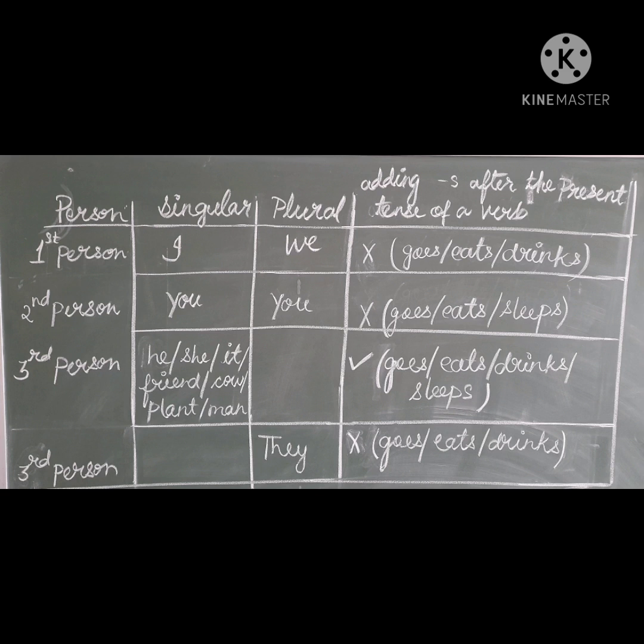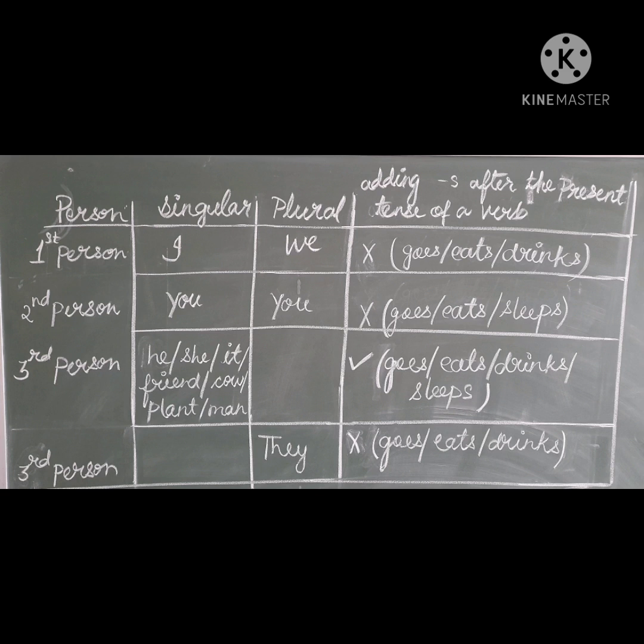See, I have put cross. Goes, eats, drinks, we cannot take s with the verb. In the second person, you, singular is you and plural is also you. Here also we cannot take s with the verb. Goes, eats, sleeps, it will not go, so I have put cross here.